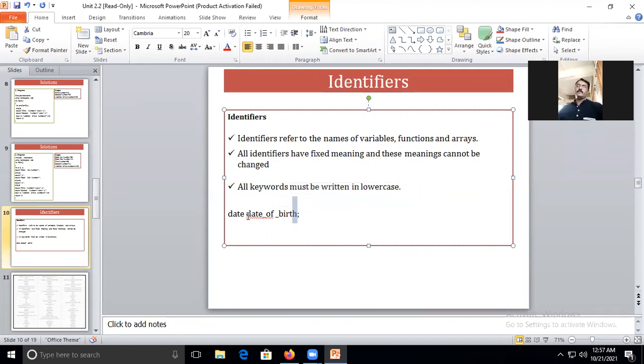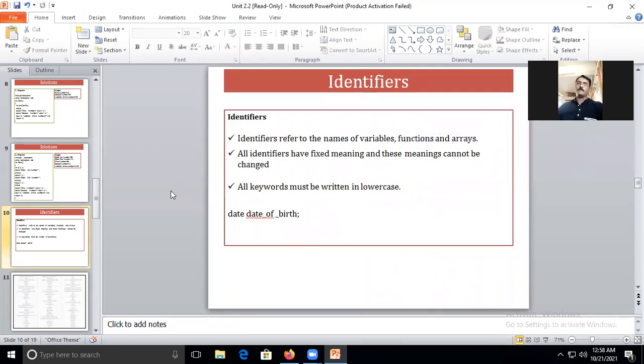Second, it will not start with a number. It can start with an underscore. You need to remember these rules for naming variables, functions, arrays, and others like structure and union. Okay, have you understood this?